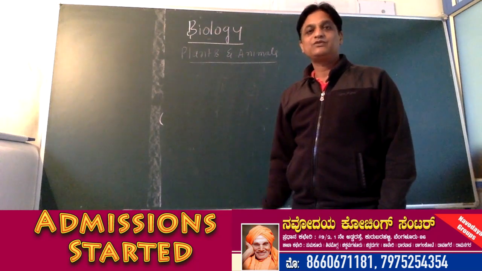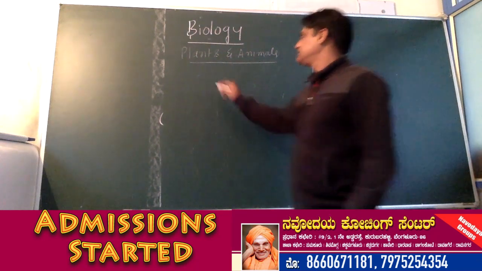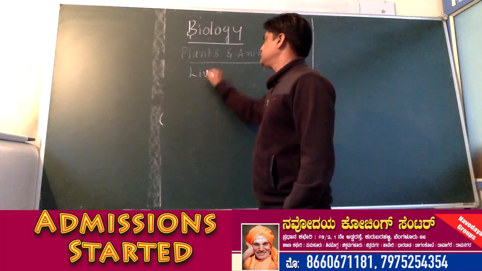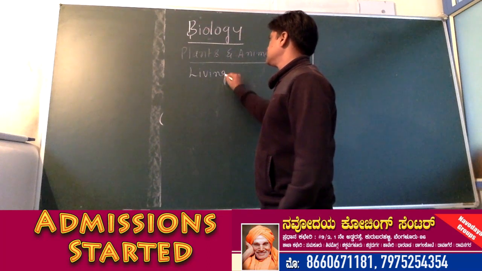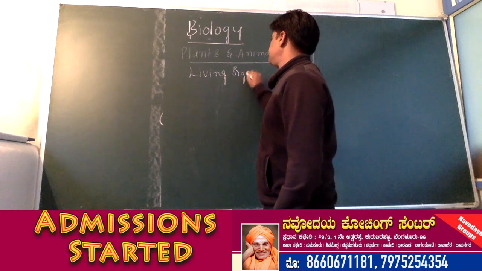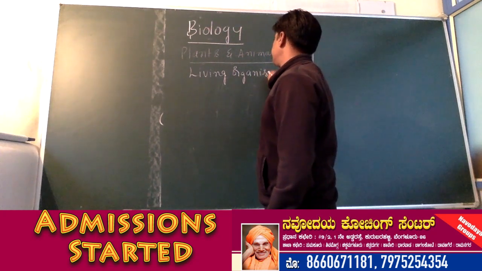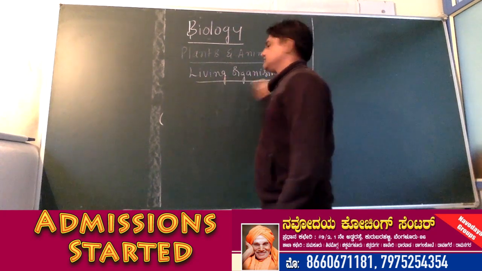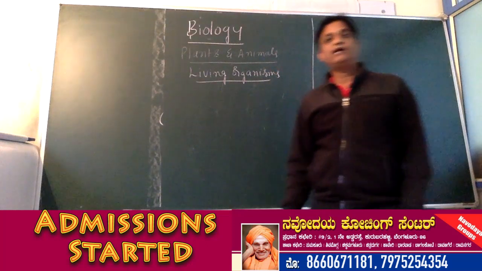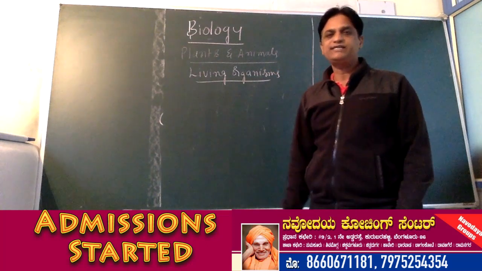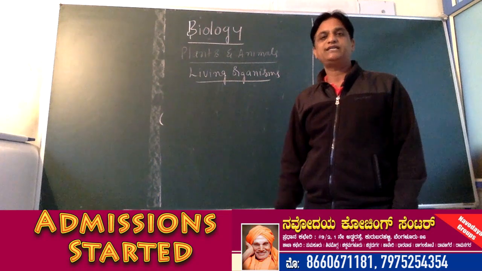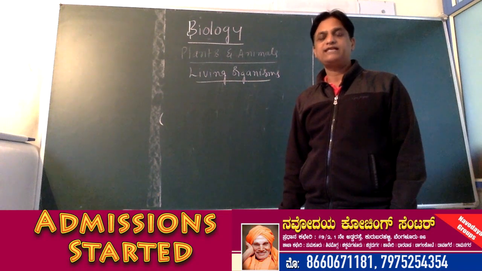Plants and animals together are called living organisms. So we can say that biology is a branch of science which deals with the study of living organisms.